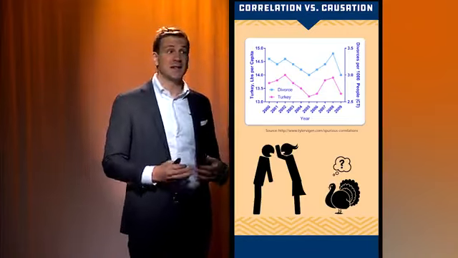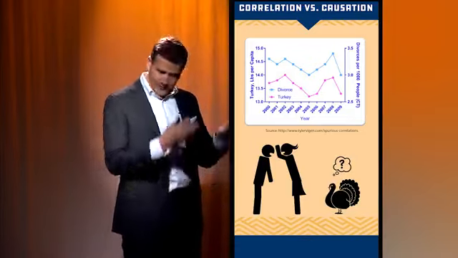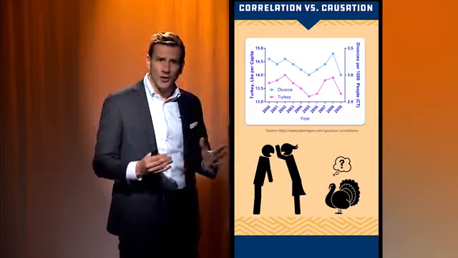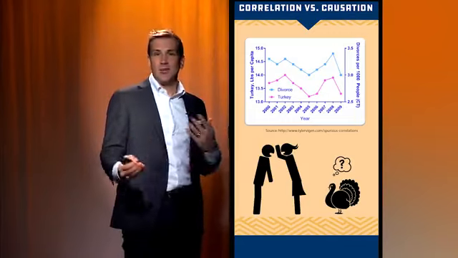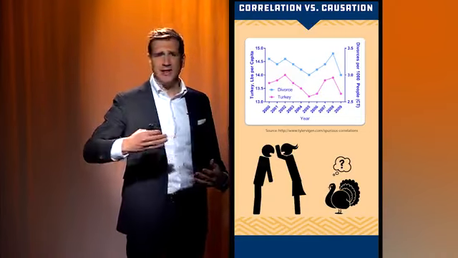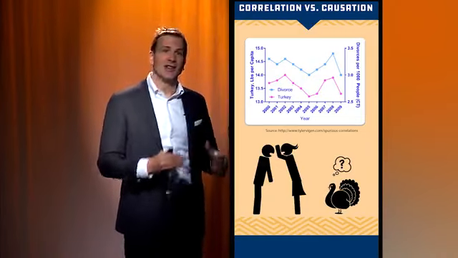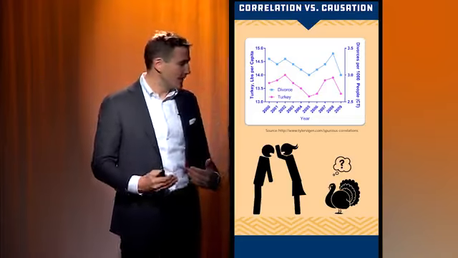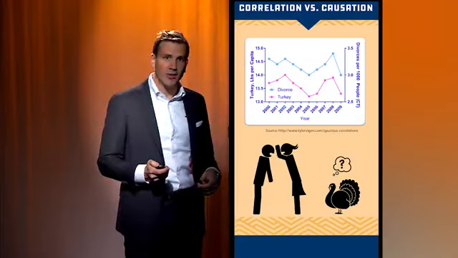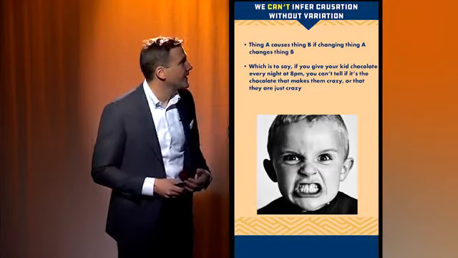And indeed, if you did a statistical test of the sort that we talked about earlier in the course, you would find, yes, absolutely, these things are correlated. Does that mean that eating more turkey causes more divorce, or does it mean that divorces lead to more turkey eating? No, this is a correlation. It does not have enough evidence to support causality, and we'll talk about those Bradford-Hill criteria, how you can start to infer that there's a causal link here.